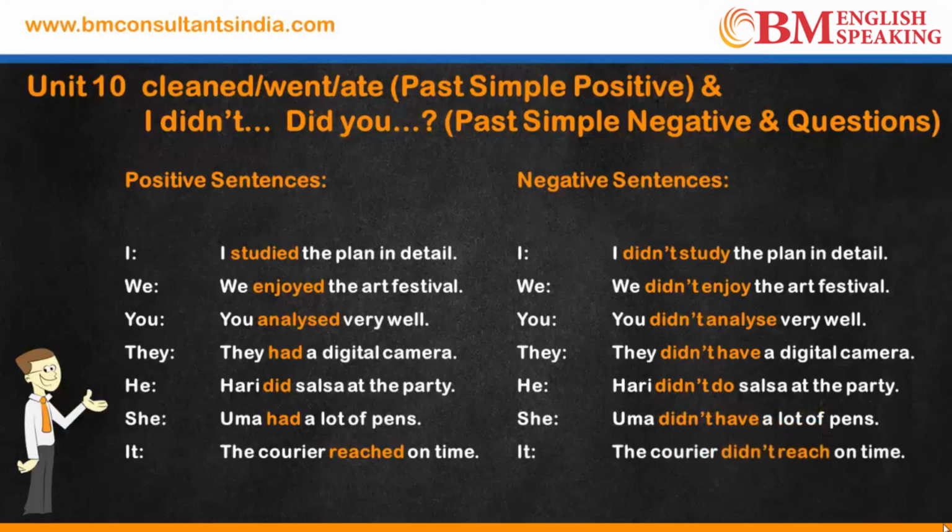The courier reached on time is positive. The courier did not reach on time is negative. Again, if you observe did not and then reach, we do not use reached, did not reached.